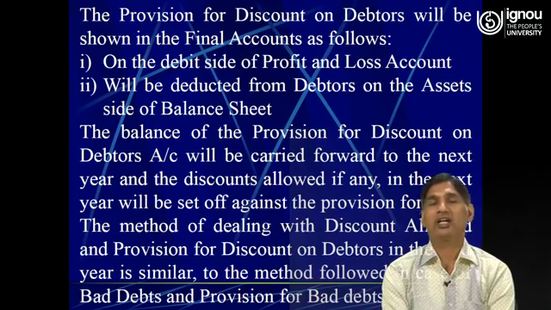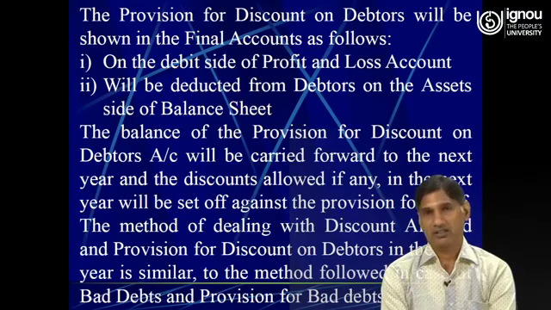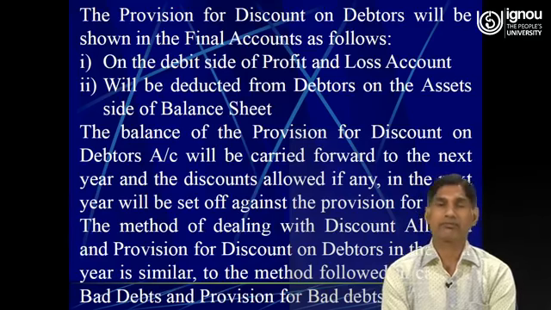Based on that rate they must make a new provision on the net amount of debtors. So the net amount of debtors is debtors minus further bad debts, and on this net amount the provision for doubtful debts will be maintained.